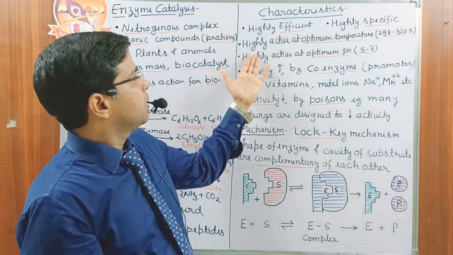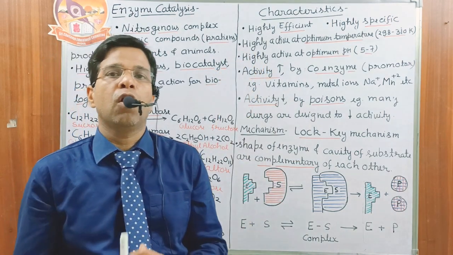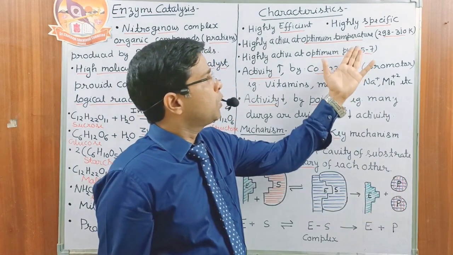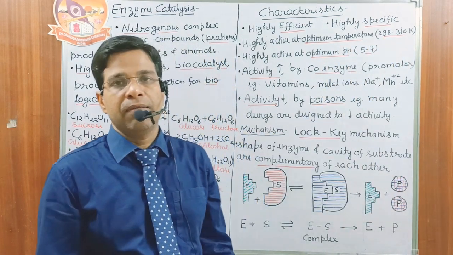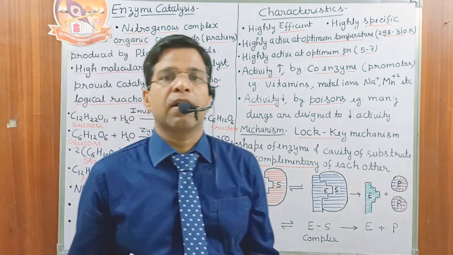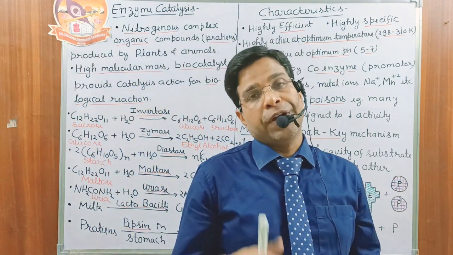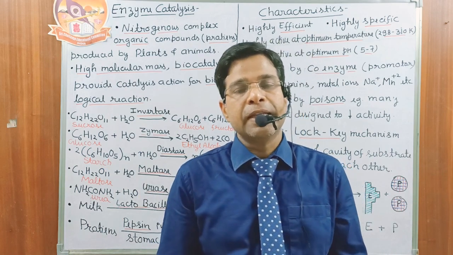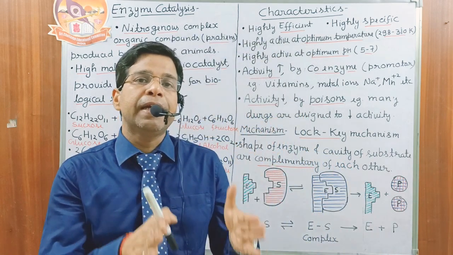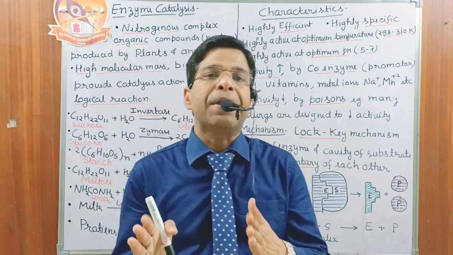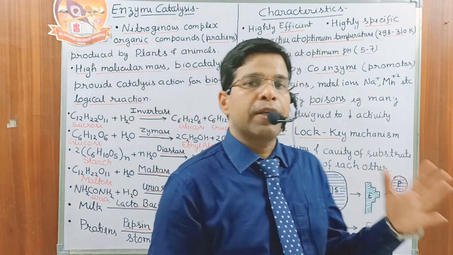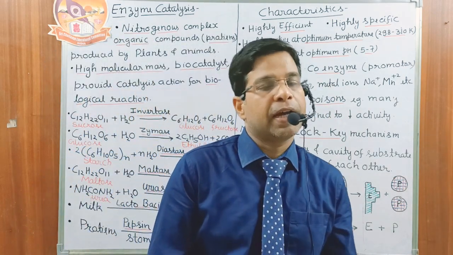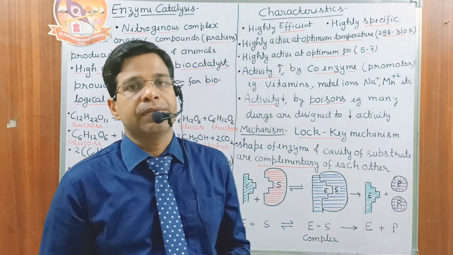Next one is they are highly active at the optimum temperature. Optimum temperature is the normal temperature, 298 to 310 Kelvin. At this temperature they are highly active. If the temperature is very high or very low, their activity decreases. Next one, they are highly active at the optimum pH only. What is the pH? pH is from 5 to 7. At pH 5 to 7 their activity is very high.